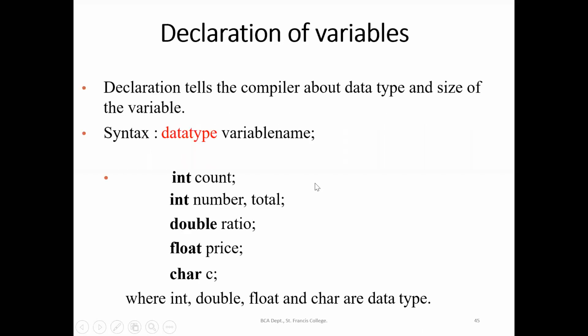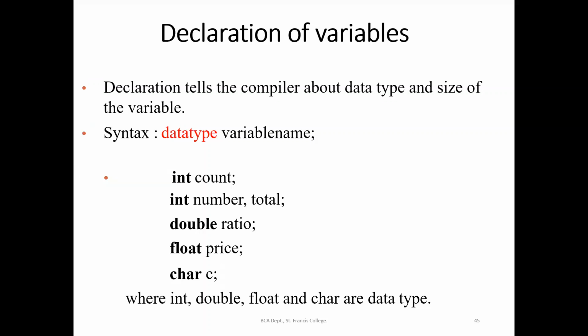Define data types. Now we will move on to the next topic, that is declaration of variables. So we studied what are variables or identifiers, variable names, right? We studied what is a constant. We studied what is a data type. What are the different types of data types we studied.